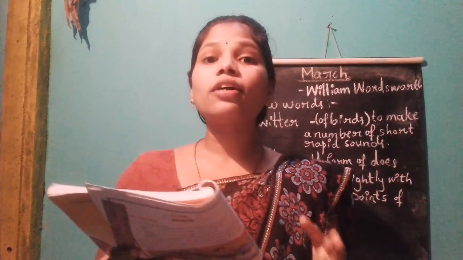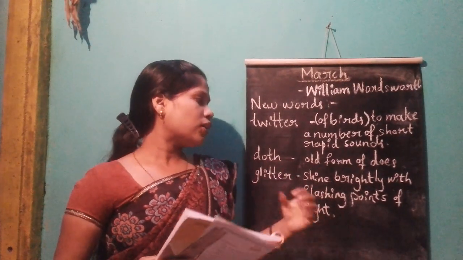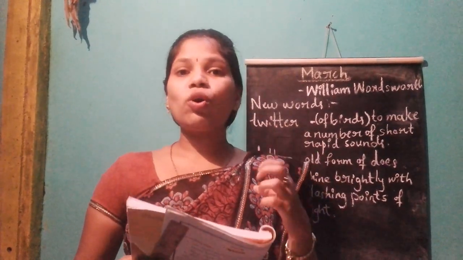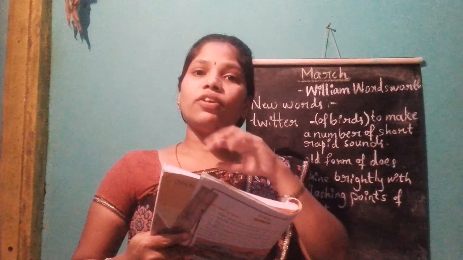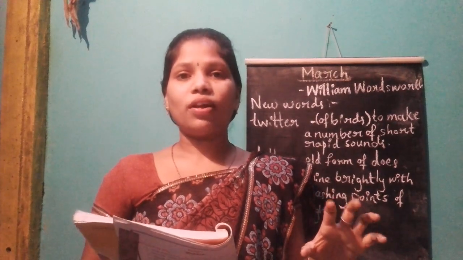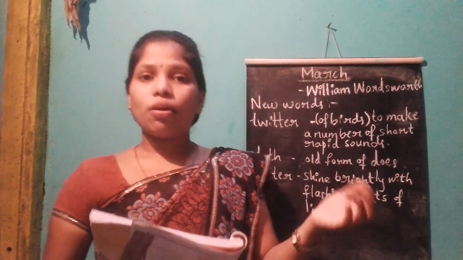And then the lake doth glitter. The lake started to glitter by the shining of the sun. Then the green fields like to sleep in the warm sun. So this all shows that nature looks very beautiful and very happy. Understood? So our poet is saying this about nature.